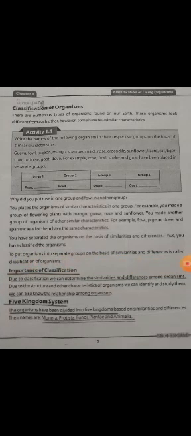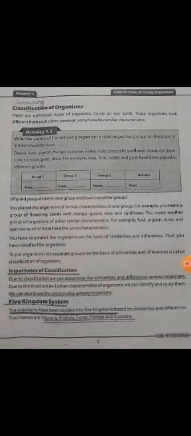Now the next question that arises is why classification is important. Classification is important because by this we can determine the similarities and differences among organisms. If animals are present in one group, it means that they have similar characteristics, and by this we can understand the relationship among organisms.